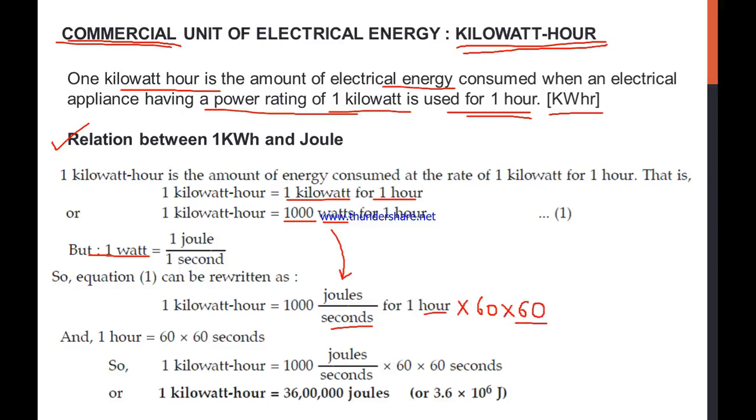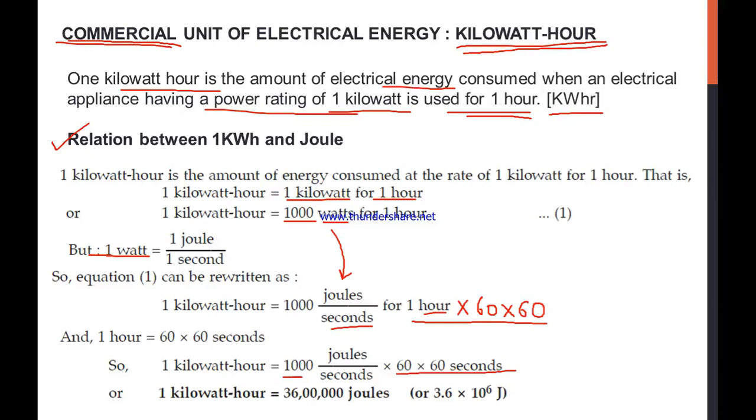So now this value is totally in seconds. Here it is written, we have 1000 joules upon second, and this is 60 cross 60 seconds. Now let's combine all the numerical terms, and let the unit be on the other side.